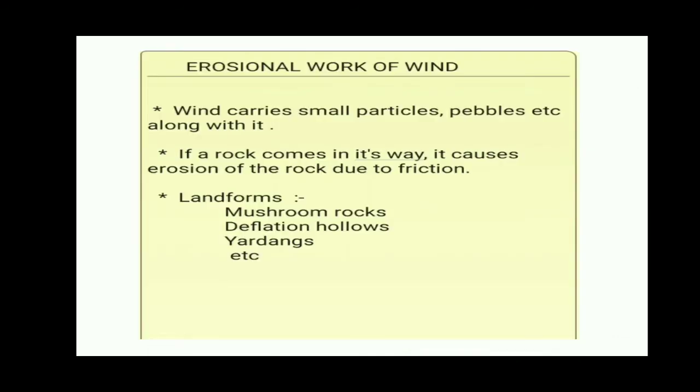Now, we come to the erosional work of wind. Wind carries smaller particles, pebbles, etc. along with it. These particles cause erosion along the rock coming in their path due to friction. This leads to the formation of mushroom rock, deflation hollows, yardangs, etc. So we are talking about the landforms formed because of the erosional work of wind. They are mushroom rock, deflation hollows, yardangs, etc.